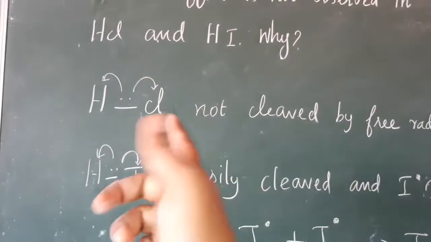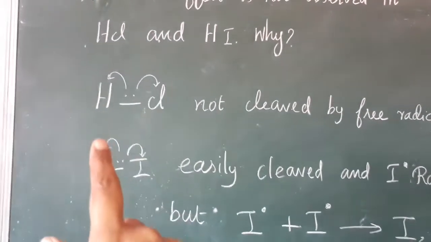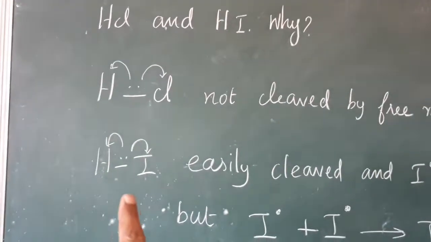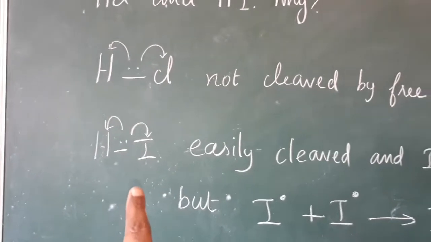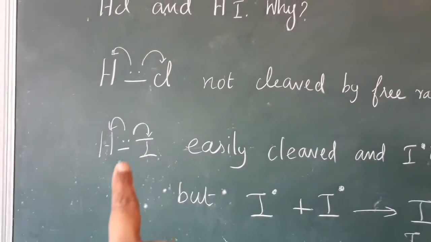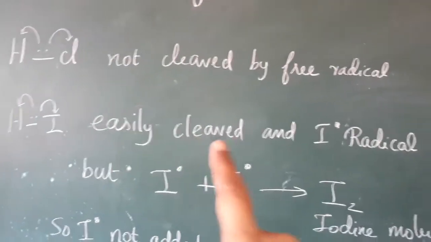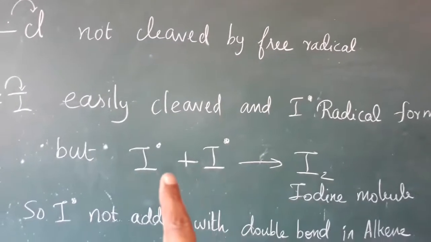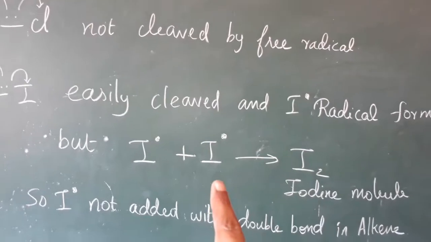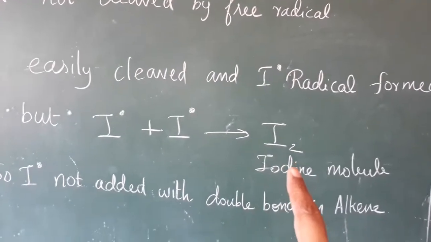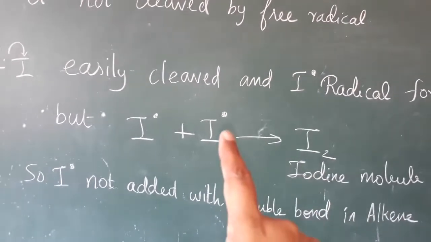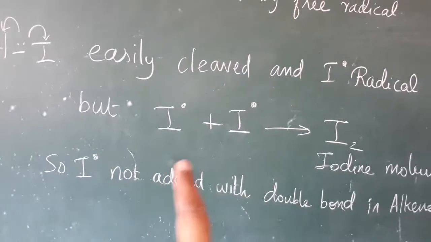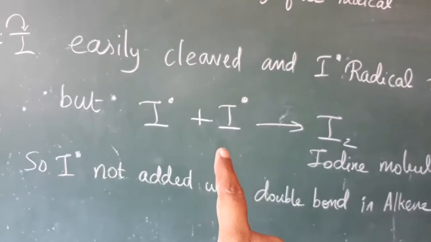So we can't take HCl for the anti-Markovnikov effect. The same way with hydrogen iodide, it is cleaved easily and gives an iodine radical. But that iodine radical once again reacts with another iodine radical and gives an iodine molecule. We need that iodine radical to add with the alkene, but it is not happening here.